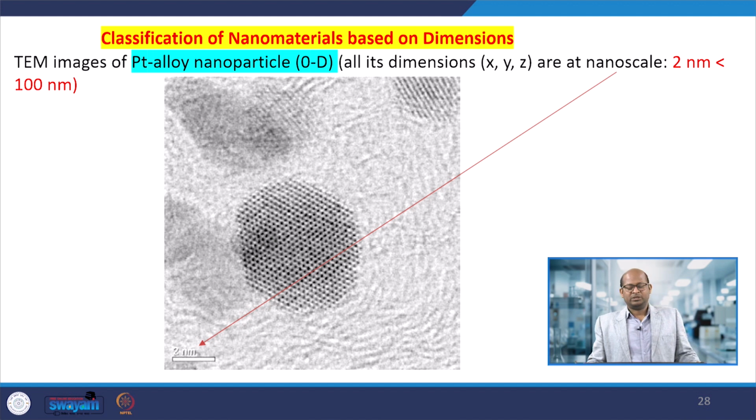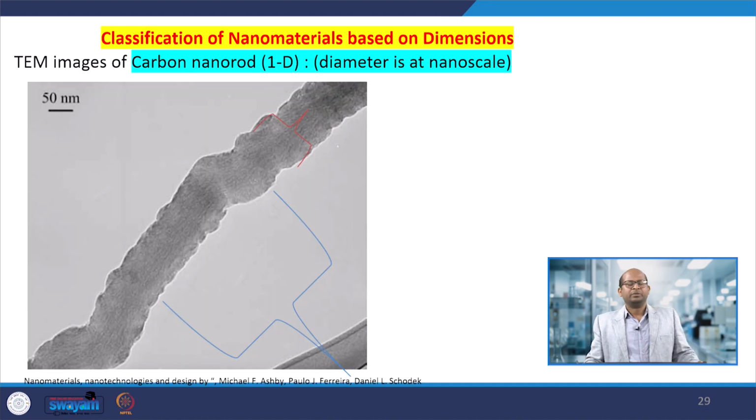Here is one example: a TEM image showing a platinum alloy nanoparticle that has been prepared by a particular method, and its dimensions are less than 2 nanometers, less than 100 nanometers, for whatever x, y, z. So, this material is one example of a 0 dimensional nanomaterial or nanoparticle.